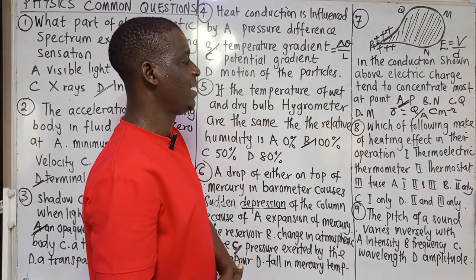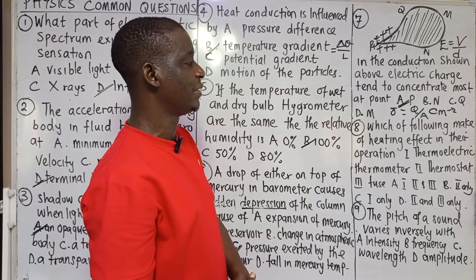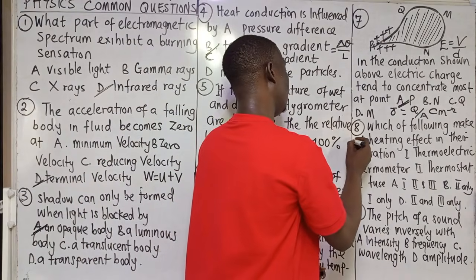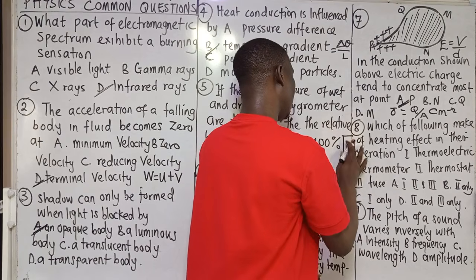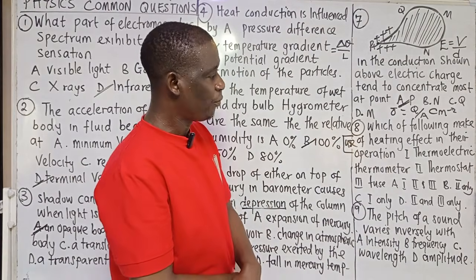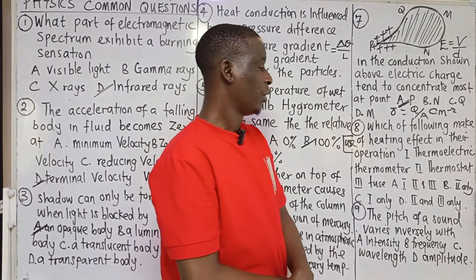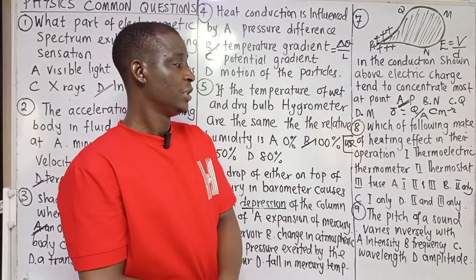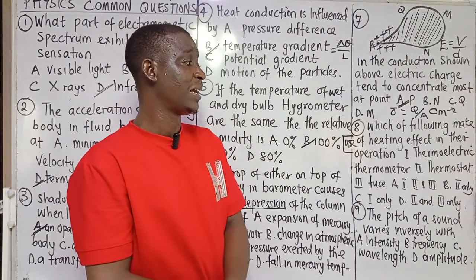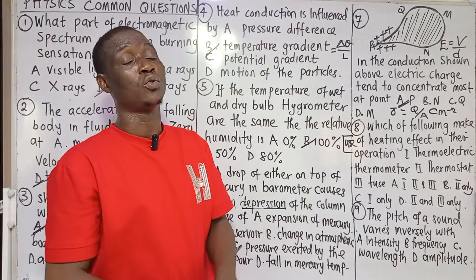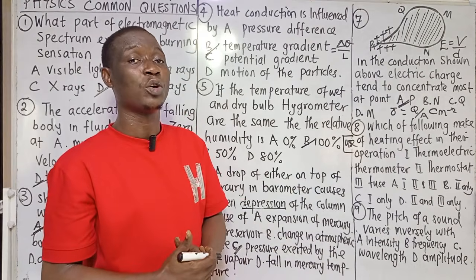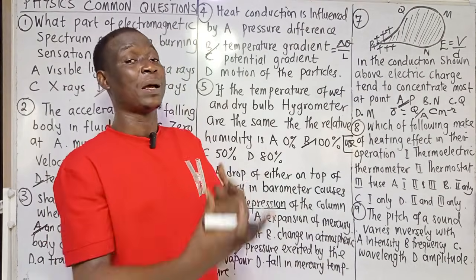Which of the following make use of heating effect in their operation? Electrical thermometer uses heating effect because it measures temperature change. Anytime you are measuring temperature change, or you think about materials that use temperature, it means that heating effect will come in, because temperature brings about heat.